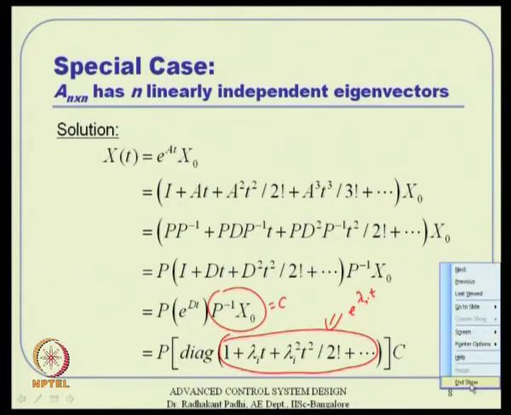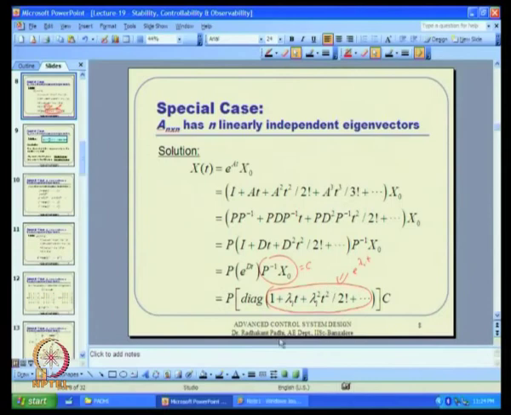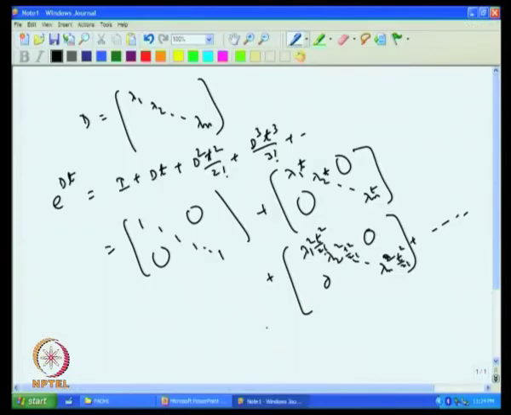So, that is the beauty of having this diagonal matrix and all that. This entire series will result in something like e to the power lambda 1 t here, e to the power lambda 2 t here, and things like that, e to the power lambda n t here. That is all it will result in. Because all these series, 1 plus lambda 1 t plus lambda 1 square t square by 2 factorial plus lambda 1 cube t cube by 3 factorial, all result in e to the power lambda 1 t. That is the beauty there.